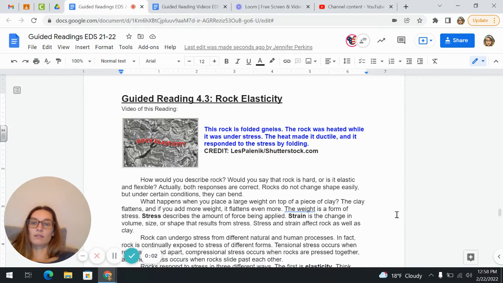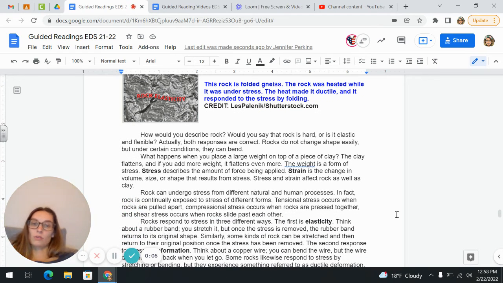Rock elasticity. How would you describe rock? Would you say that rock is hard or is it elastic and flexible? Actually, both responses are correct. Rocks do not change shape easily, but under certain conditions they can bend.